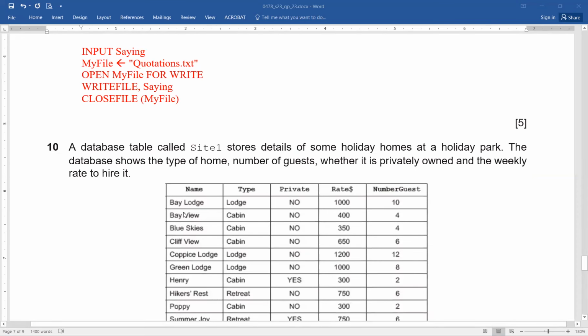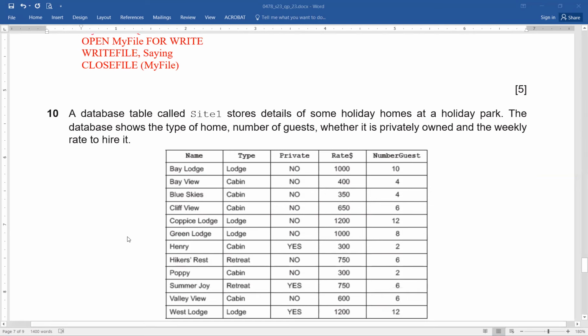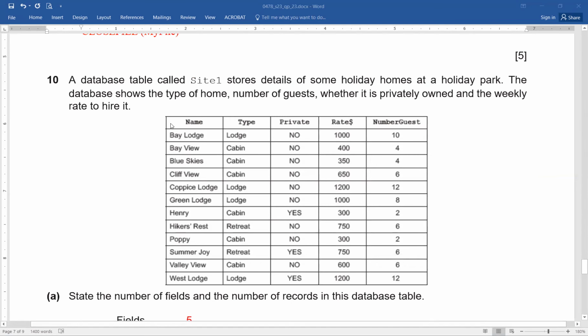A database table called Site1 stores details of some holiday homes at a holiday park. The database shows the type of home, number of guests, whether it is privately owned, and the weekly rate to hire it. Now, this is your database, part of the database. Now, first of all, how many fields are here? By the way, are these fields or are these fields? How many fields are here and how many records are here? Field, field, field, field, field. How many fields? 1, 2, 3, 4, and 1, 2, 3, 4, 5.